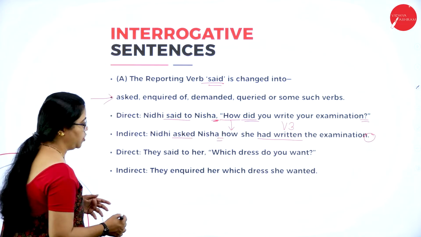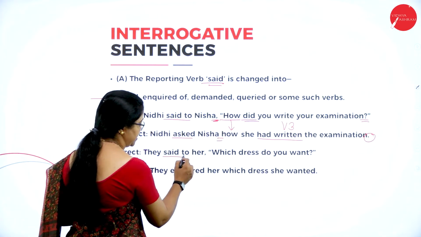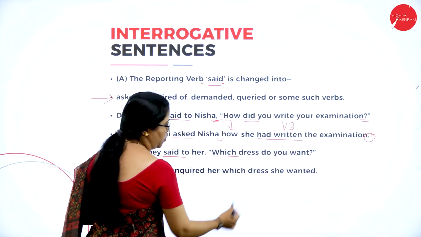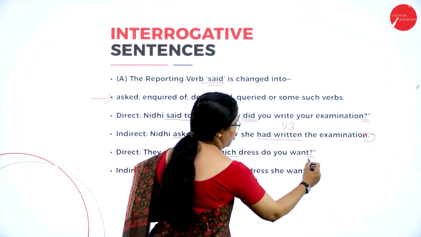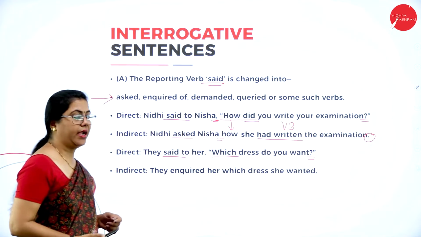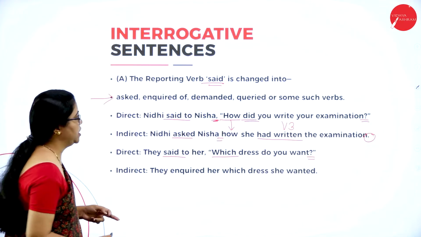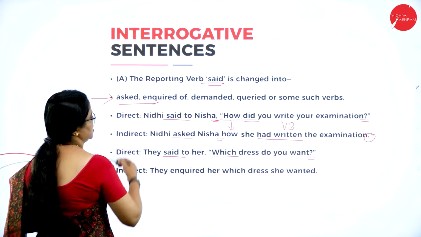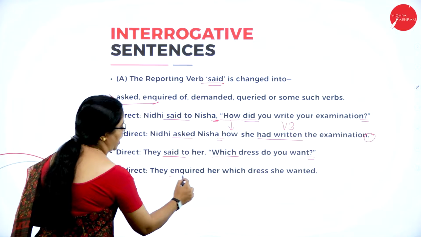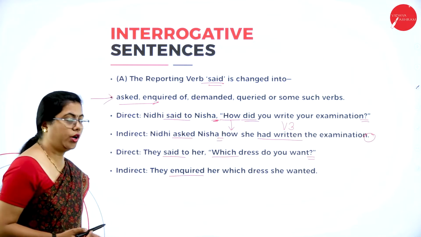So next, let me just give you another example. They said to her, again said is used, which question word, okay. So which dress do you want? Again a question mark in the end. So you change this to indirect speech. Again, as I told, just refer this sentence. So they inquired her which dress she wanted.